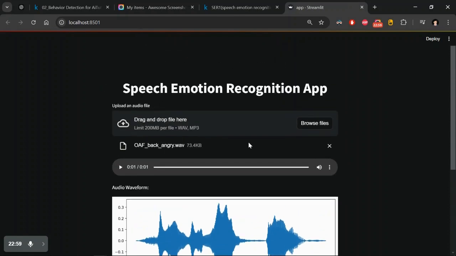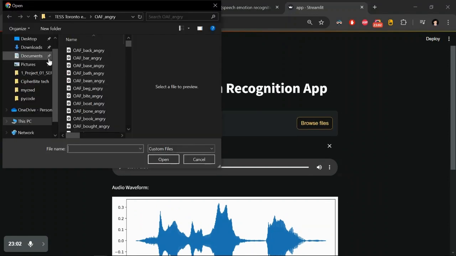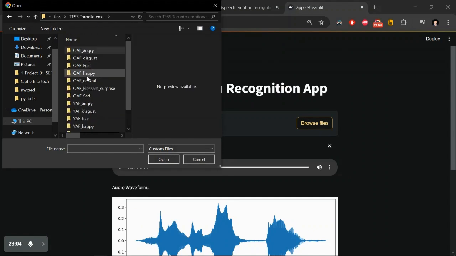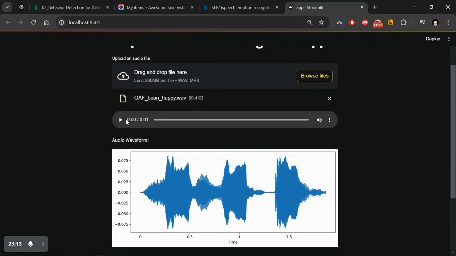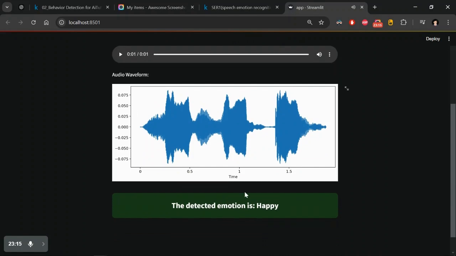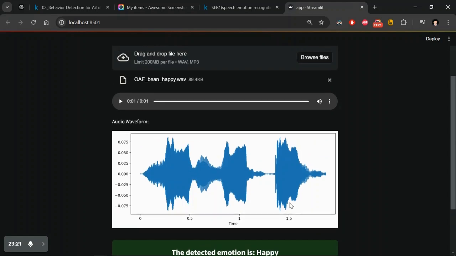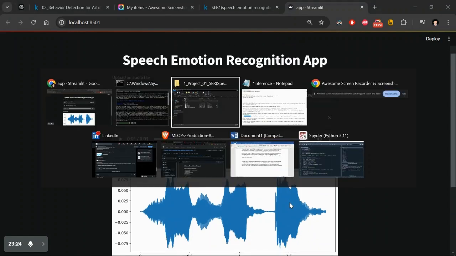Again, we'll do one more thing. We'll browse another sample. This one is angry; let me go to happy. We'll select this one and open this file as well. Play. Say the word bean. Yeah, it's working here. We can say we detected the emotion in this audio: happy emotion. Okay, yeah, this is my entire project.